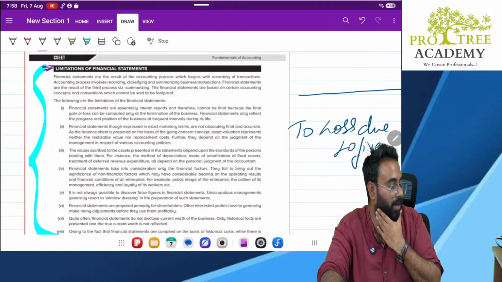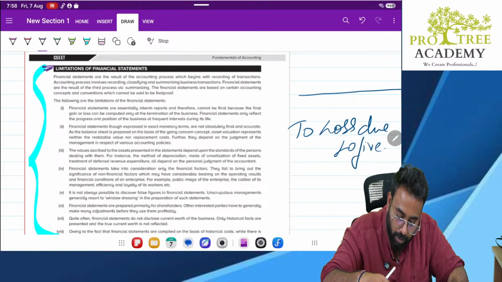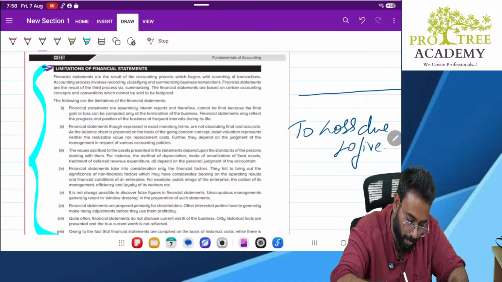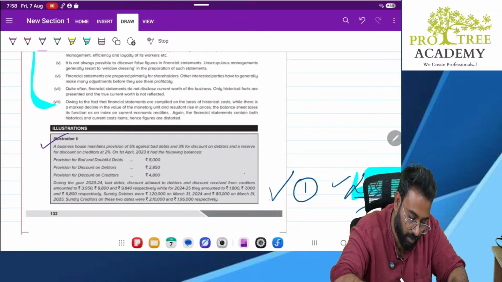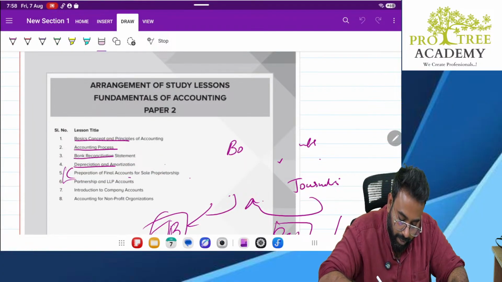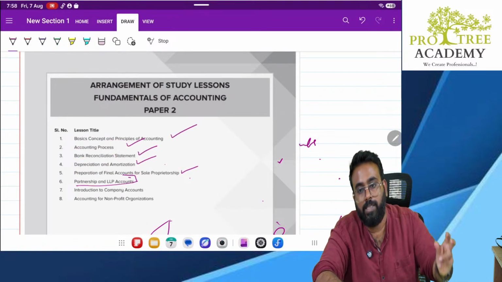Most probably we'll go to NPO. Which chapter will go? We are done with this. We are done with this. We are done with this. Done with this. We'll get it done tomorrow. Then this one will take on a later date because it is little bit a complex chapter.